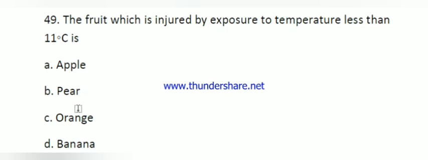For orange it is 6 to 8 degrees Celsius, and for banana it is 13 degrees Celsius. Right answer is banana. When you store below 13 degrees Celsius, then chilling injury is seen in banana.